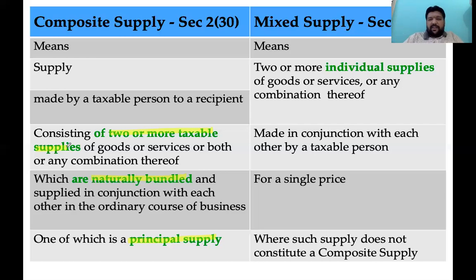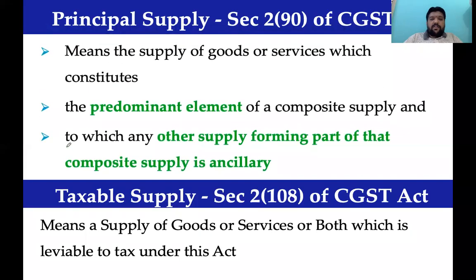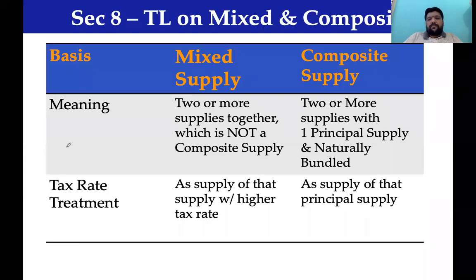It is naturally bundled. Its business model is like that, naturally bundled in the ordinary course of supply, of which one is a principal supply. What is the principal supply here? Is it the charger, the headset or the mobile phone? Mobile phone. So, rate of tax will be determined based on mobile phone. Two or more supplies, of which one is a principal supply and naturally bundled, the rate of tax will be based on the principal supply.